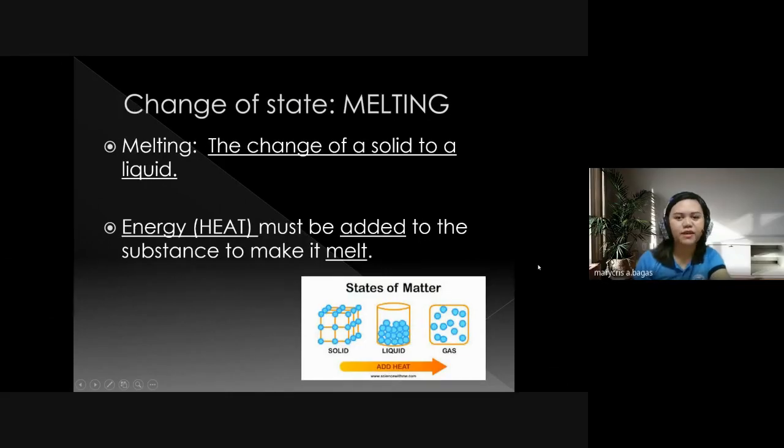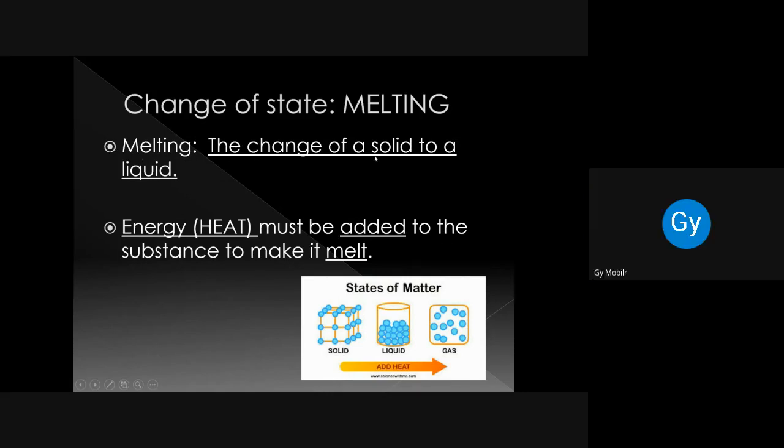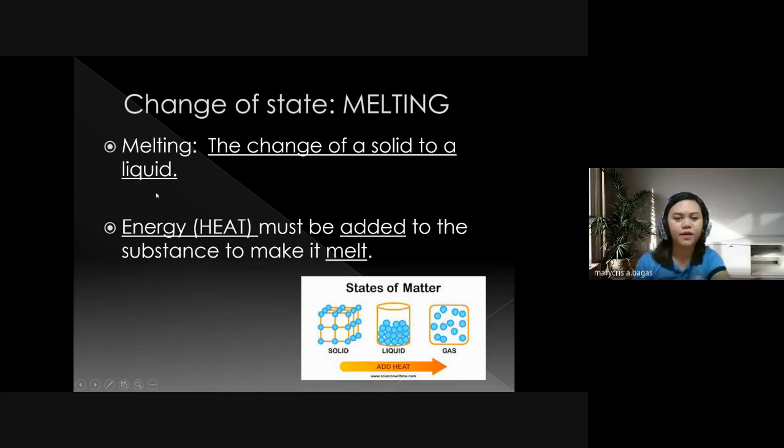Changes of state. Okay, melting. Melting is the change of a solid to a liquid. Solid to liquid, that's the key word for melting.